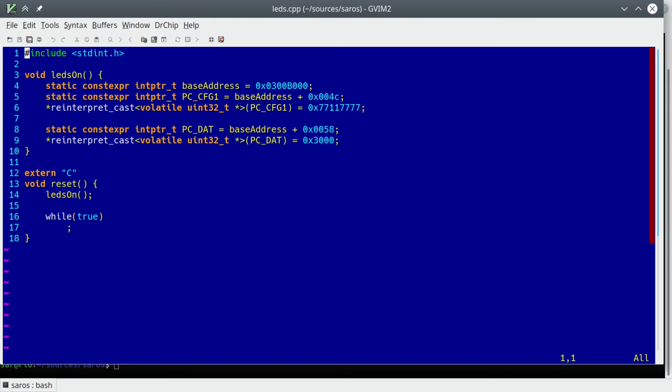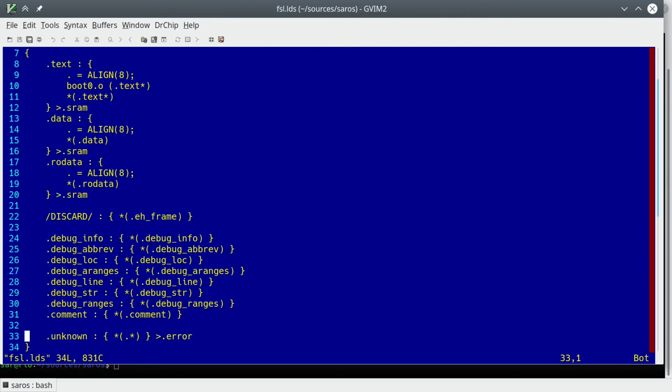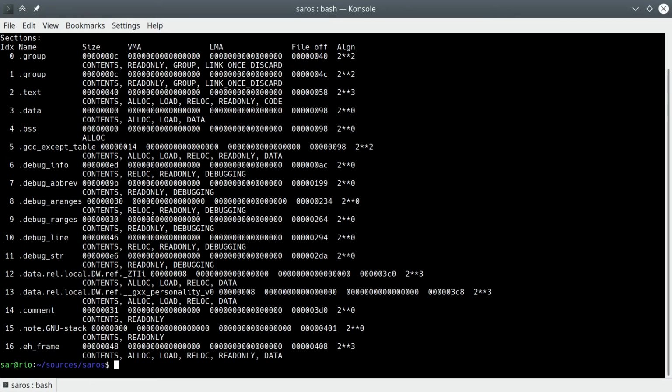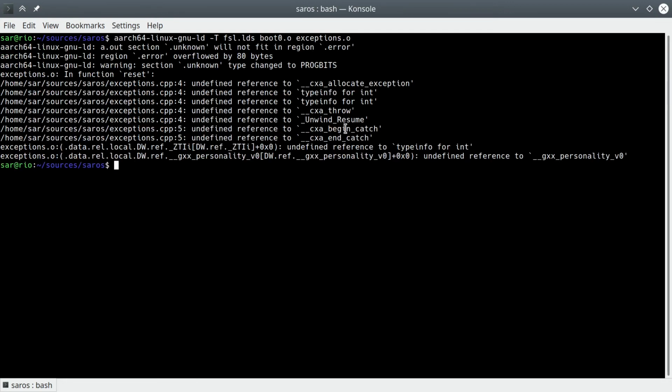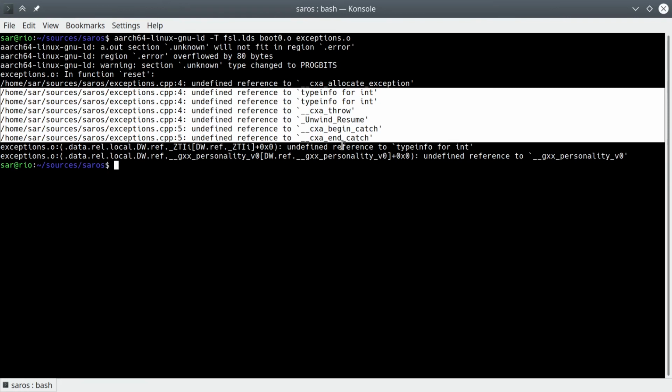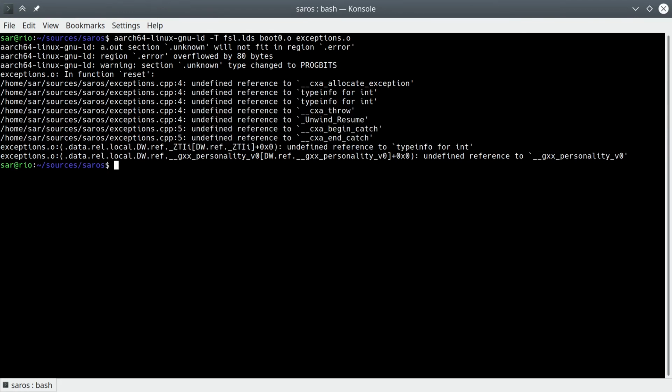However, using the linker script with the error memory region, it's still safe to write C++ code as a whole. Either what we write will work, or it will fail at the linking stage. Not only that, if it does fail, we fairly easily get a comprehensive list of the functionality we need to add to the runtime library in order to get it to work. We might fail to compile, but we won't create nonsense machine code. And that's why I dare to write an operating system completely in C++.